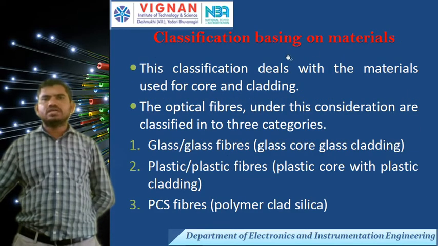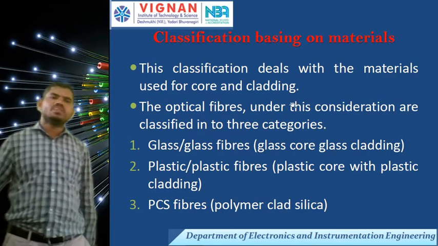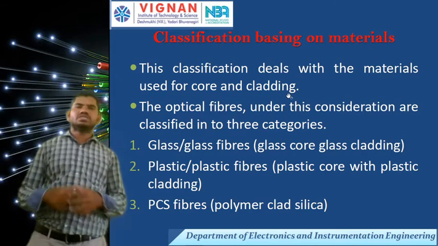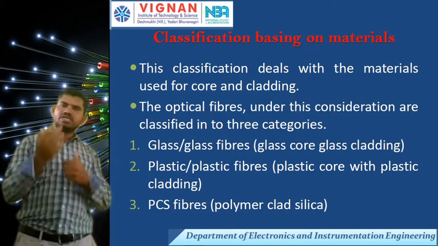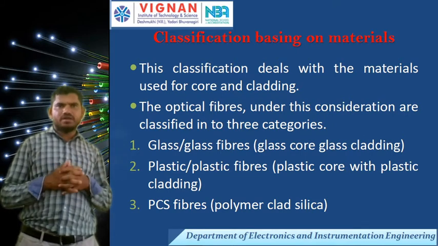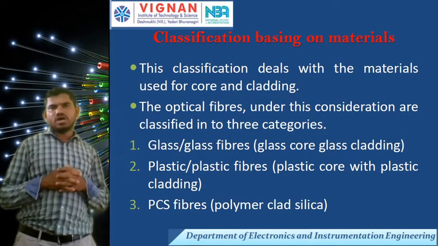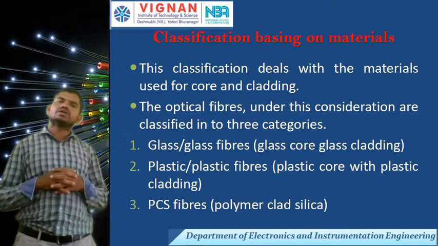Third classification is on the basis of material. This classification deals with the materials used for core and cladding. What materials we use to make a particular fiber, which type of material we are using for the core, and which type for the cladding.